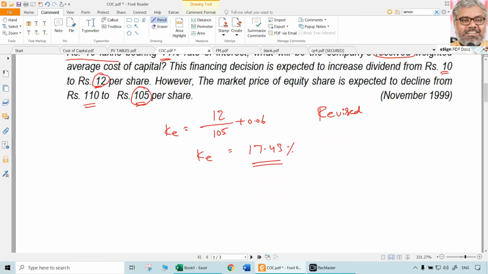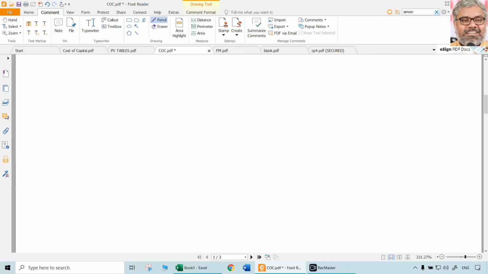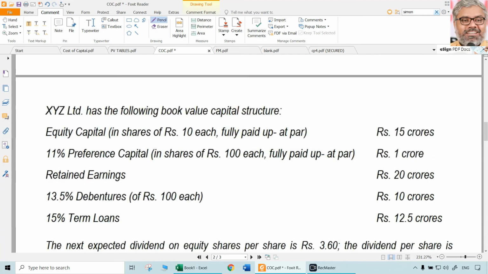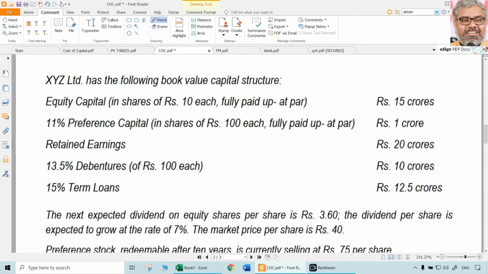The most important point to be noted here is that marginal cost of capital is different and revised weighted average cost of capital is different. This difference has to be very clearly noted. Marginal cost of capital is to calculate the cost of capital of only the new source of finance, only for the fresh funds. Whereas revised weighted average cost of capital is to recalculate the old cost of capital. So there is a difference there. That was one of the questions in past examinations. Now moving on to another question.